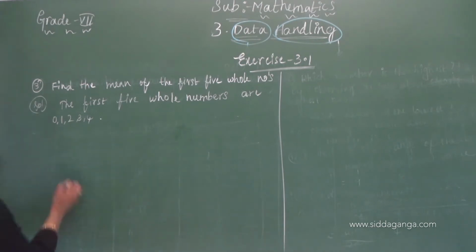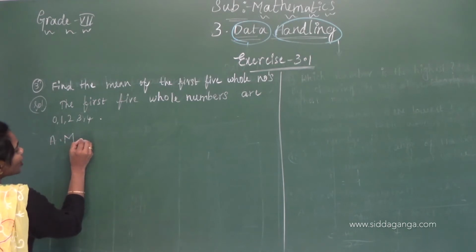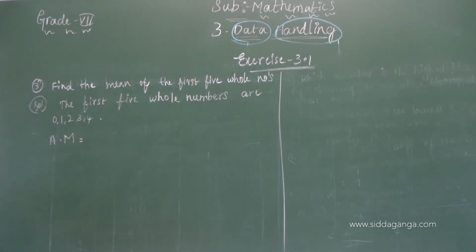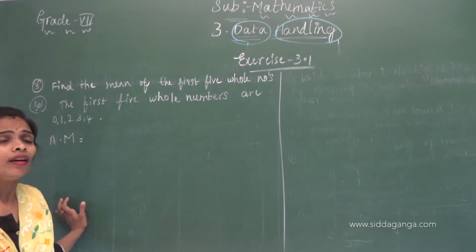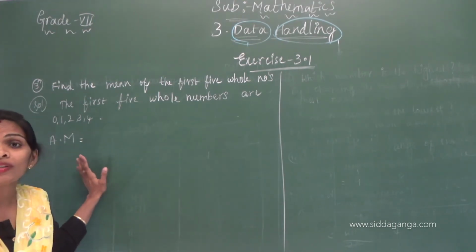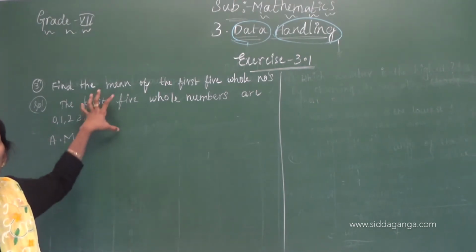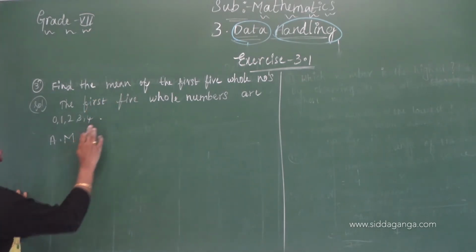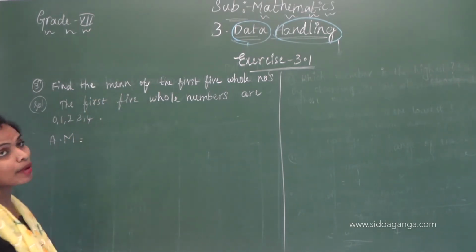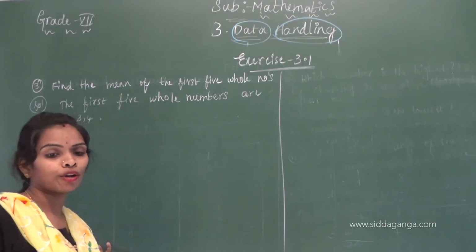Mean is nothing but arithmetic mean, A.M. What is the formula to find the arithmetic mean? Arithmetic mean equals the sum of the observations divided by the total number of observations. Here, according to this situation, we have to write the sum of the first 5 whole numbers divided by the total number of whole numbers we are going to take.